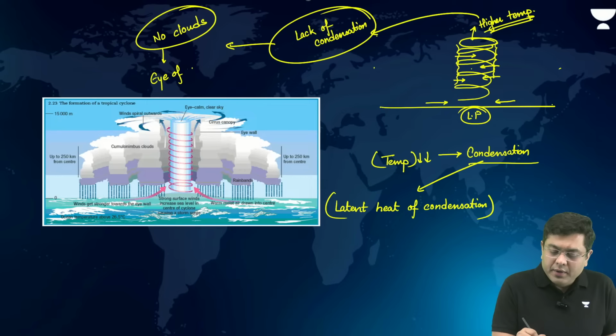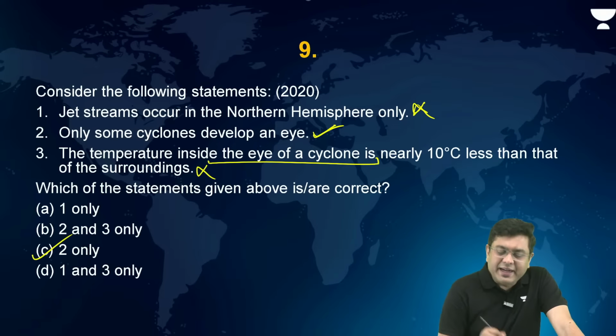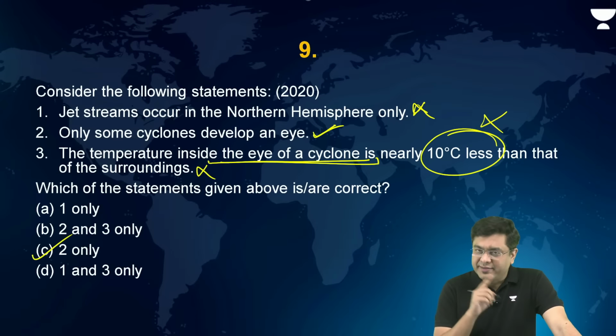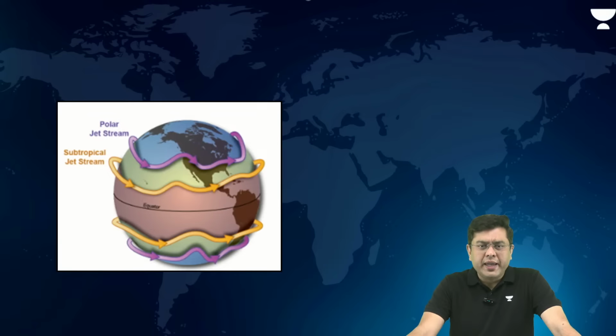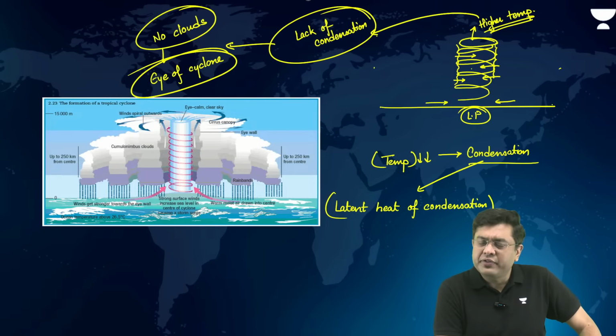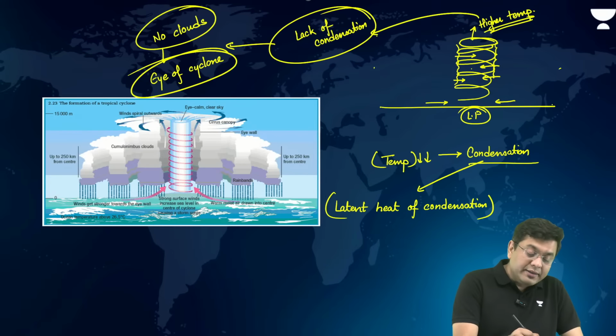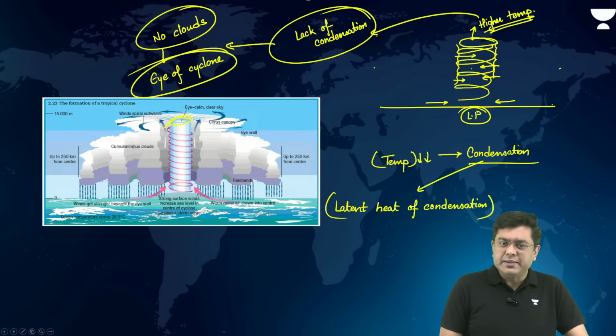Eye of cyclone. Okay? So that is what you will observe in the central portion of the eye. So hence, is the temperature inside the eye of the cyclone 10 degrees Celsius less? No, it is higher as compared to the surrounding. Okay, so I hope now it is clear. So hence the temperature in the eye is always higher as compared to that of the surrounding. And we have also talked about why there will be no cloud formation and why there will be that eye which will be created, right?